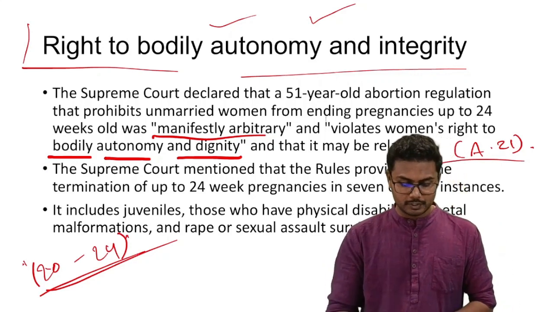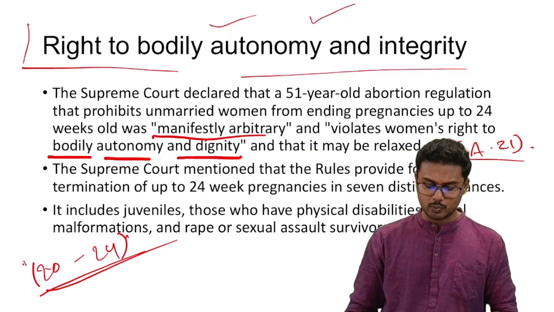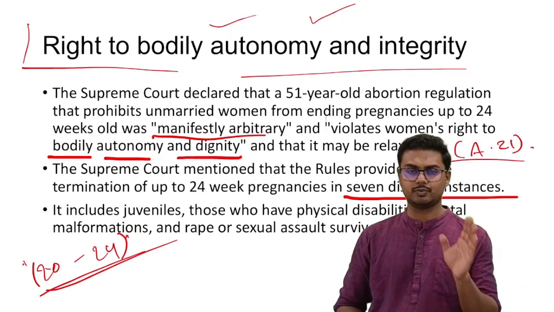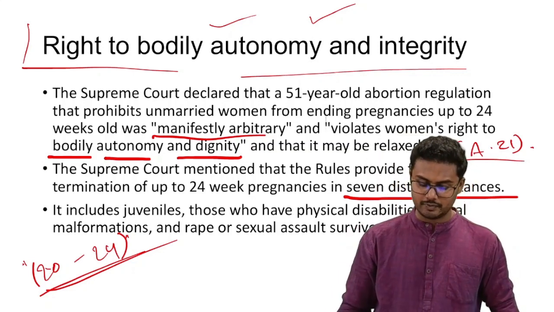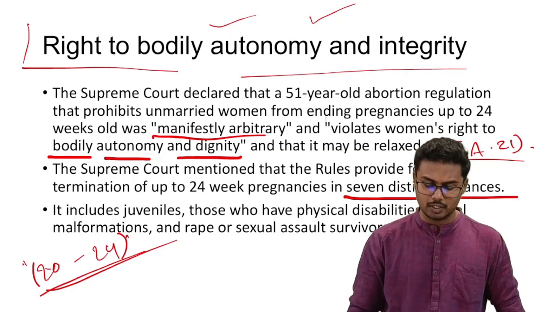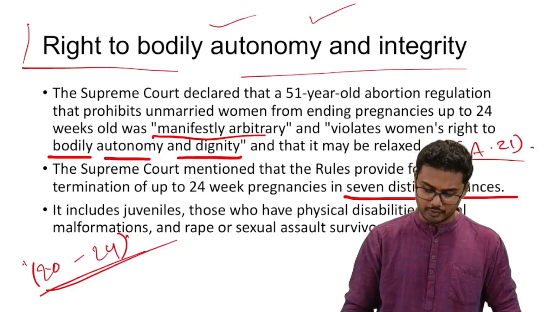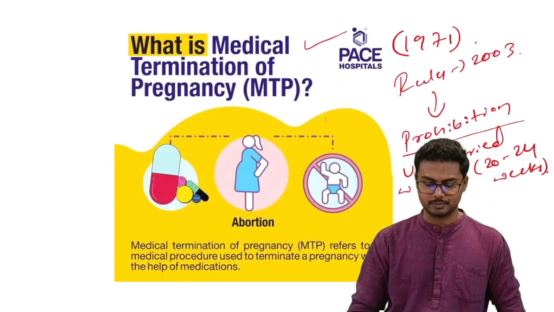All right. The Supreme Court has mentioned that the rules provide for the termination of up to 24-week pregnancies in 7 distinct instances, but it was so far not available to unmarried women in India. And the seven distinct instances include juveniles, those who have physical disabilities, fetal malformations, and rape or sexual assault survivors.